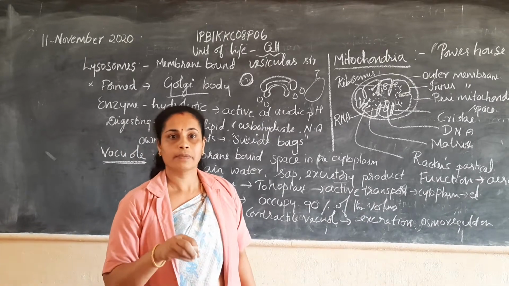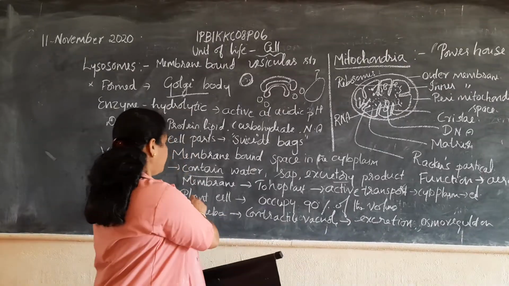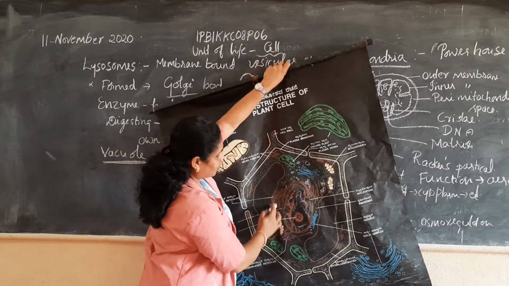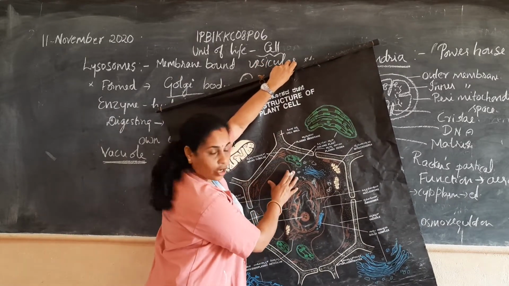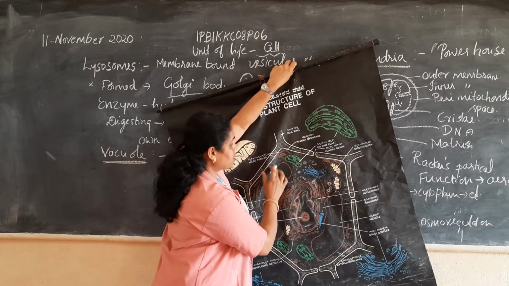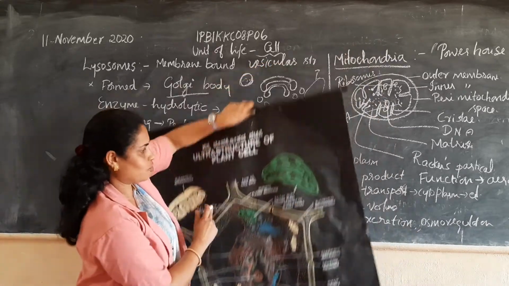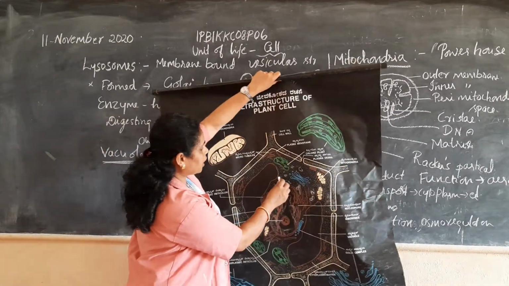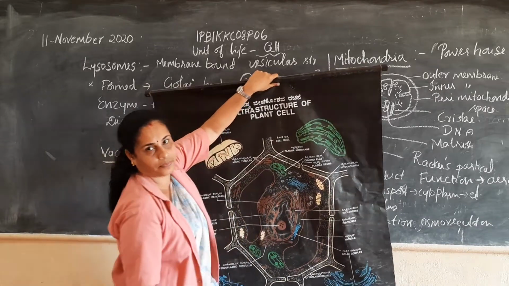They are all stored within the vacuole, which occupies around 90% of the volume of the cell. So around 90% of the volume of the cell is occupied by the vacuole in the plant cell.